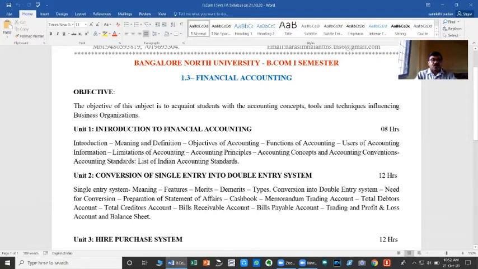In respect of accounting standards, we are just going to learn the list of accounting standards which are applicable in India. So, this is the subject matter we are going to study in financial accounting: meaning and definition, objectives, functions, users of accounting, limitations of accounting, accounting principles, as well as concepts, conventions, and accounting standards.